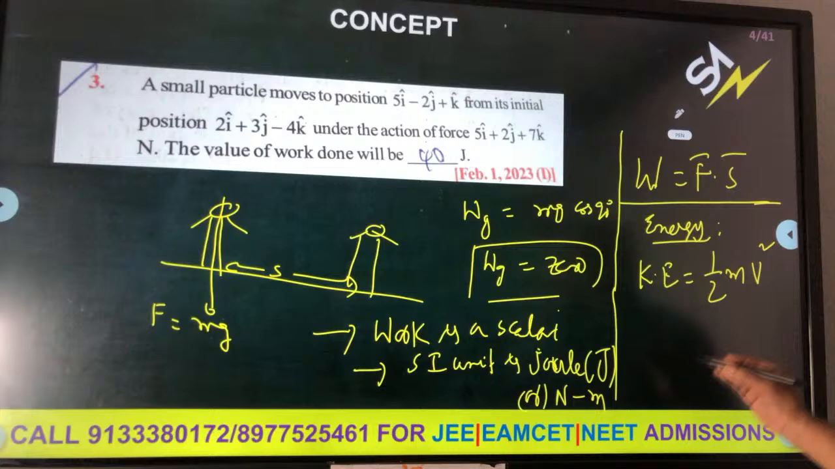So quadratic effect. Similarly, in atoms also, we have kinetic energy of the electron, potential energy of the electron, total energy of the electron. So if you carefully see, you can use this concept there also. So modern physics is one of the important chapters.